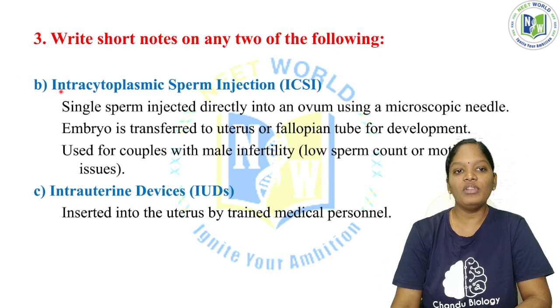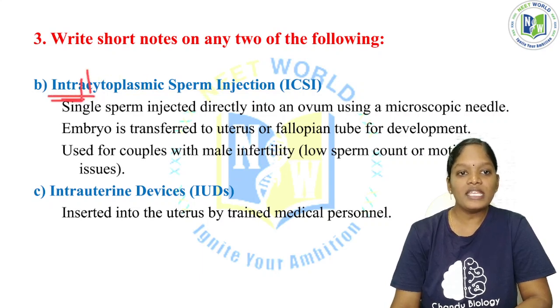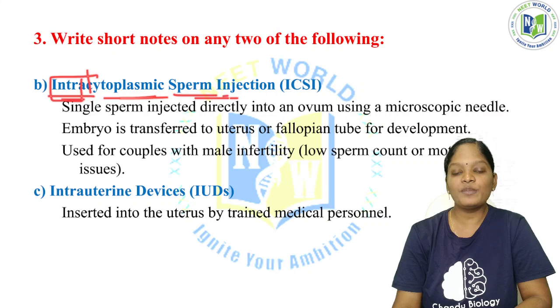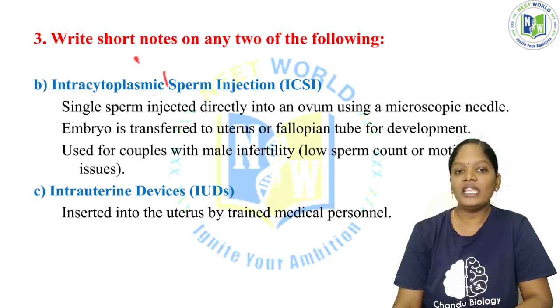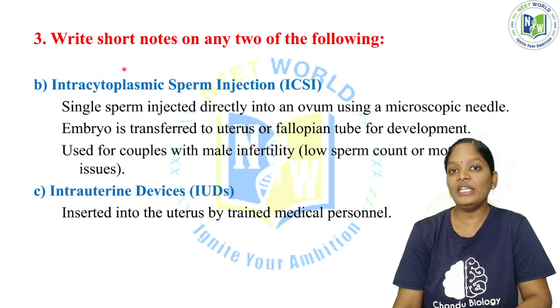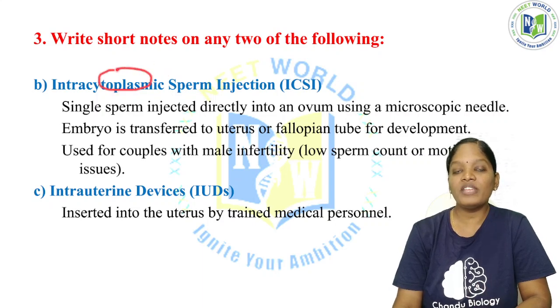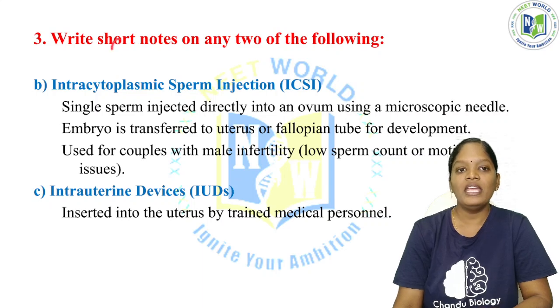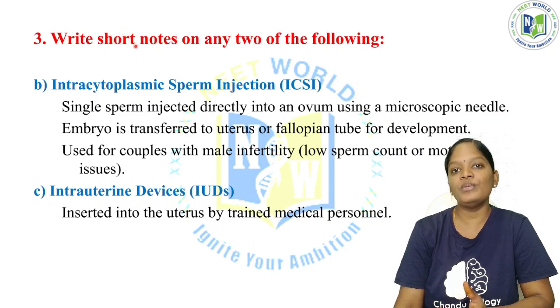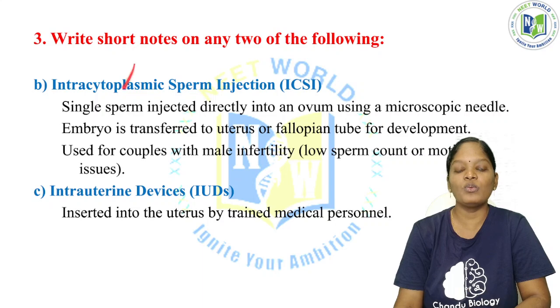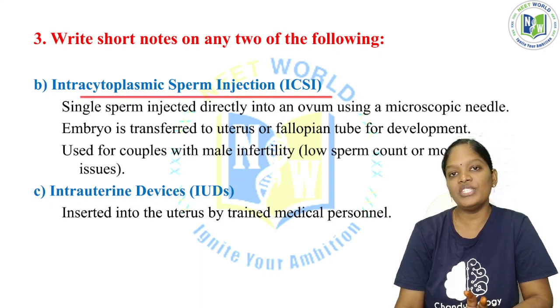Now, the second thing will be intracytoplasmic sperm injection, ICSI. Here, in the cytoplasm of the cell, the sperm is going to be injected. Which cell's cytoplasm? The egg cell. So this is an egg cell and it has a cytoplasm. Directly the sperm is injected within the cytoplasm of the egg. This is intracytoplasmic sperm injection, ICSI.